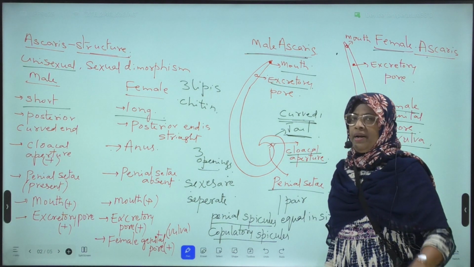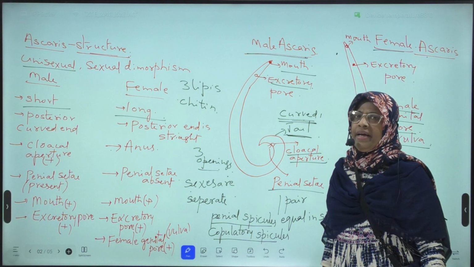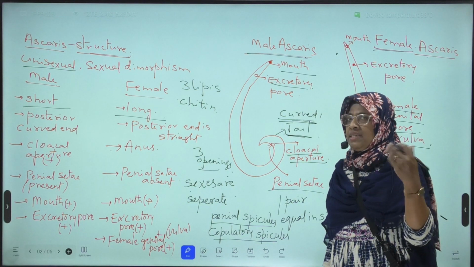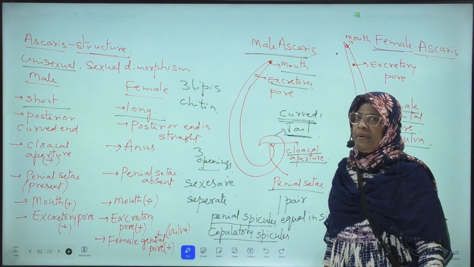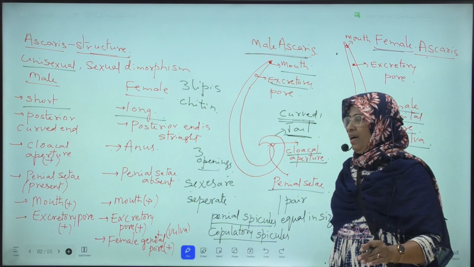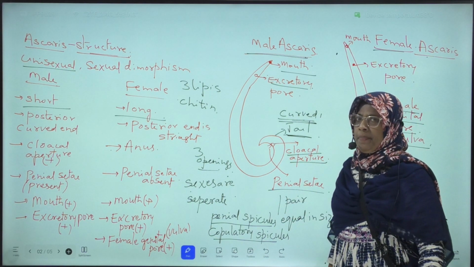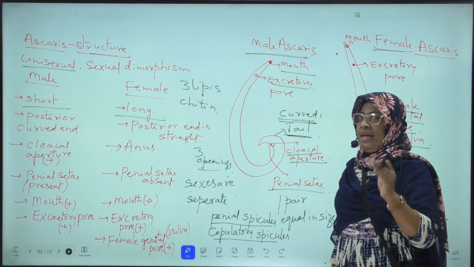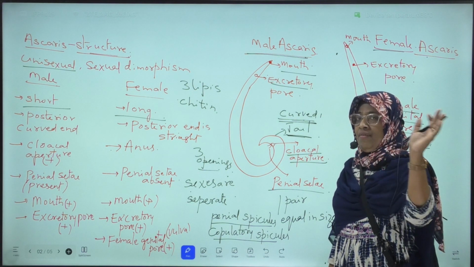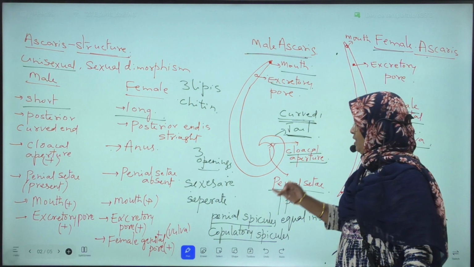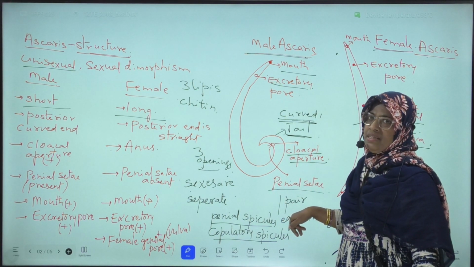Next, another nematode parasite is called Wuchereria bancrofti. In the next class, we will discuss Wuchereria bancrofti, in which pineal setae are also present, but they are unequal in size. But in Ascaris, pineal setae are equal in size.